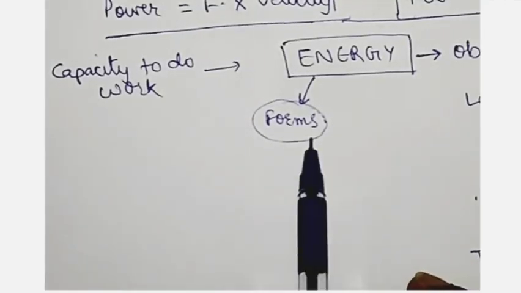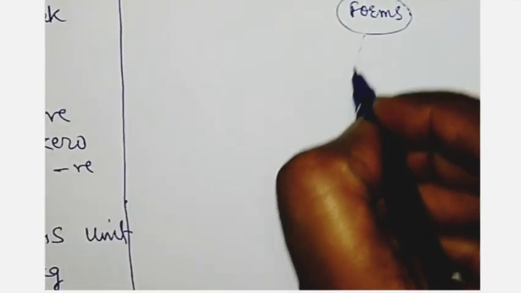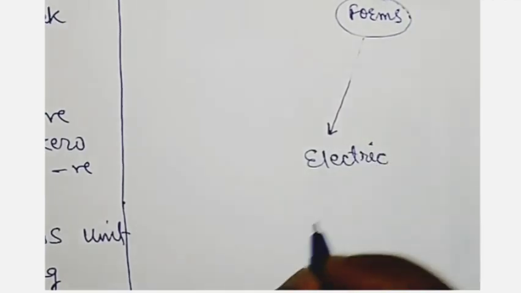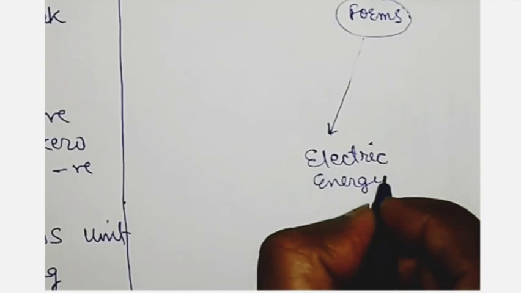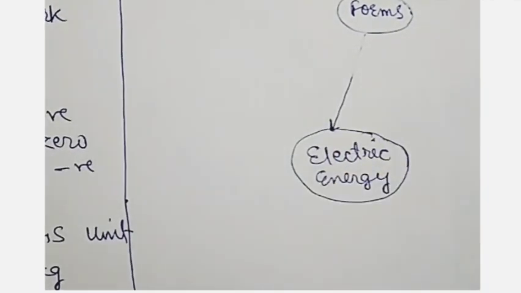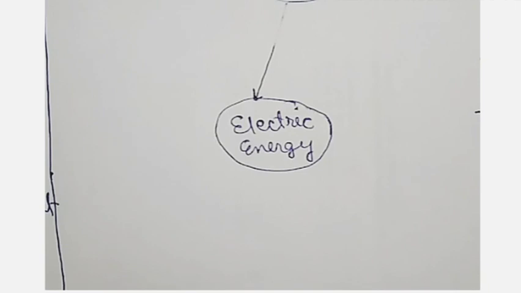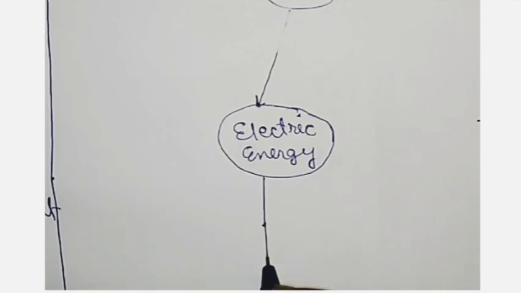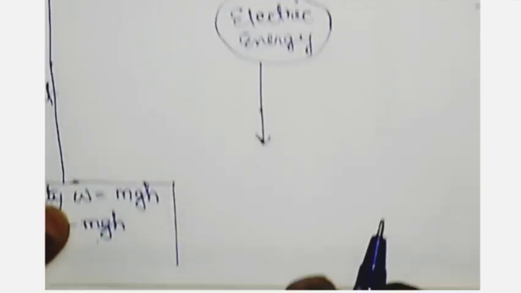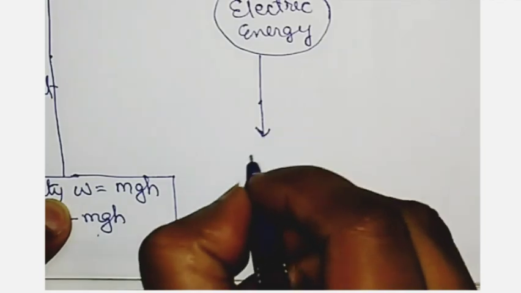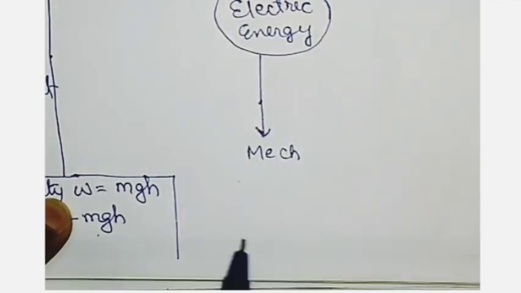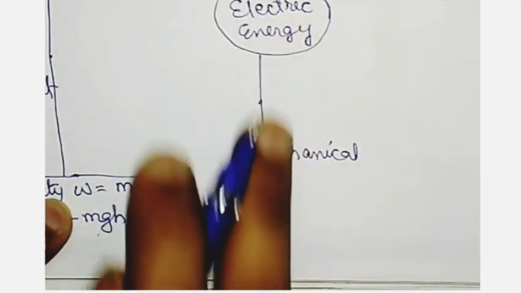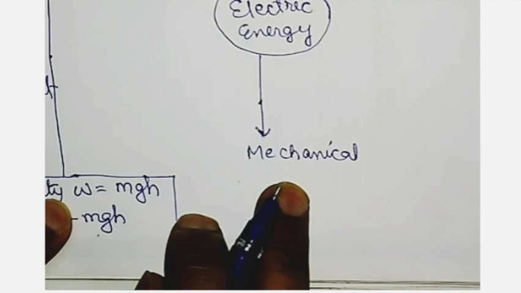Now the forms of energy. The main form of energy is electric energy. Now see very carefully. Electrical energy to mechanical energy, it is motor.